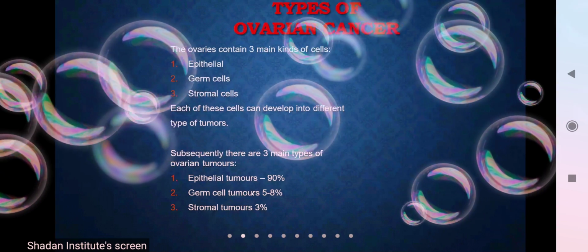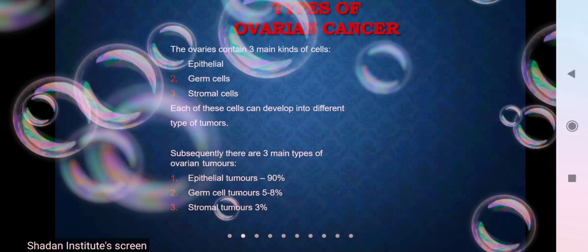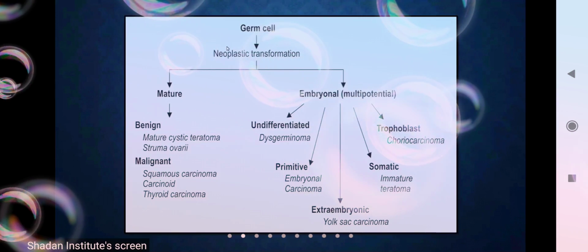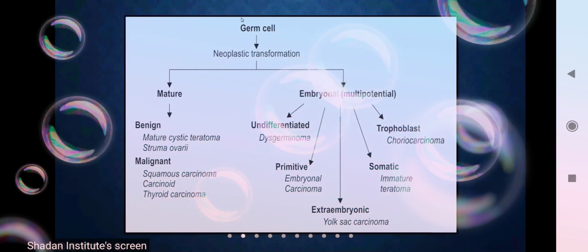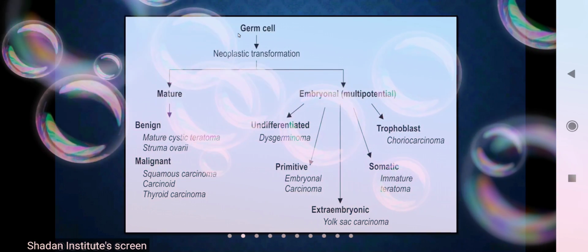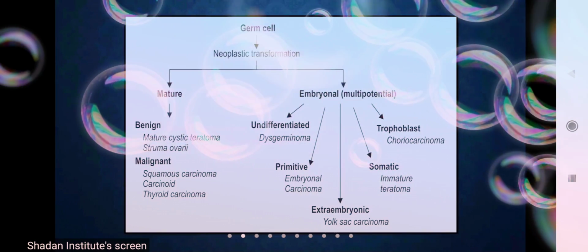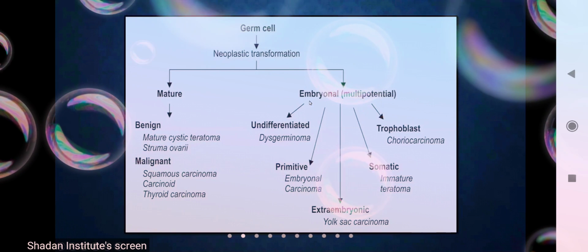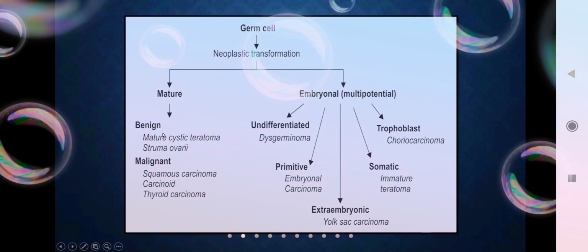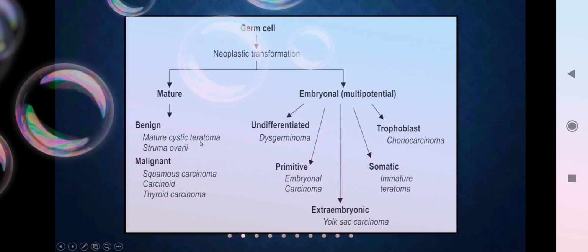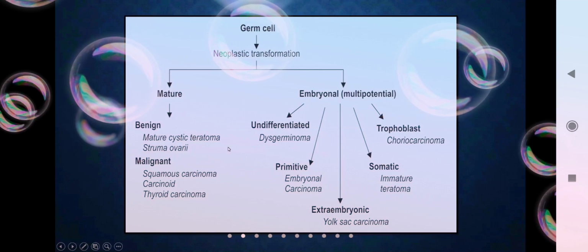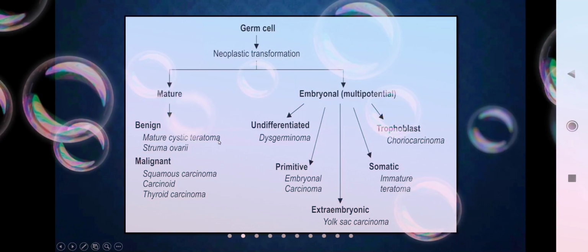So in this class, we'll be seeing about the second and third variety. In that, first we'll be seeing about the germ cells, then we'll go for the sex cord stromal tumors. So first is the germ cell. Germ cell is again divided into the mature ones and the embryonal ones. Here we'll be studying mature cystic teratoma, which is usually benign and is also called the dermoid cyst.